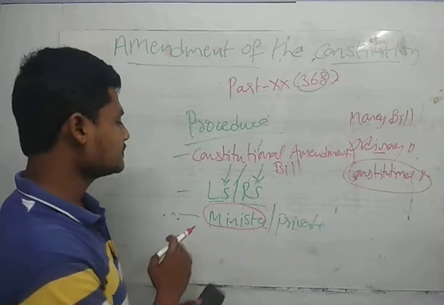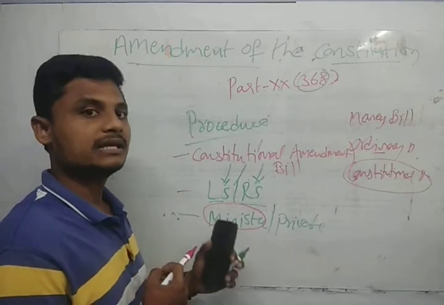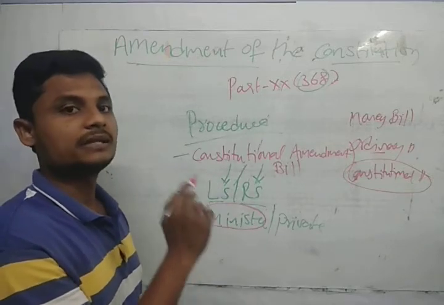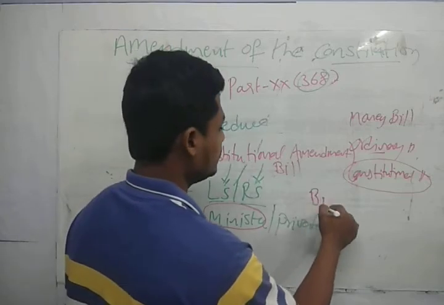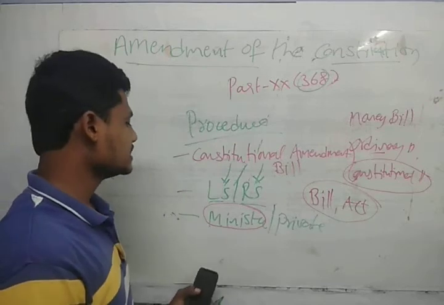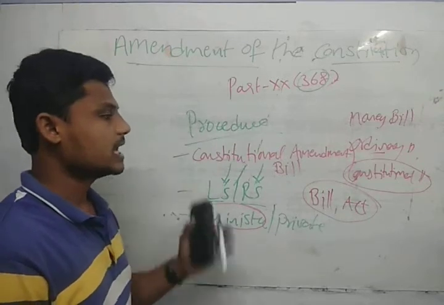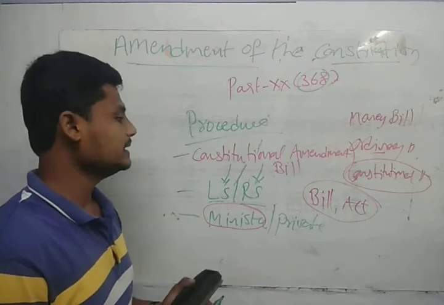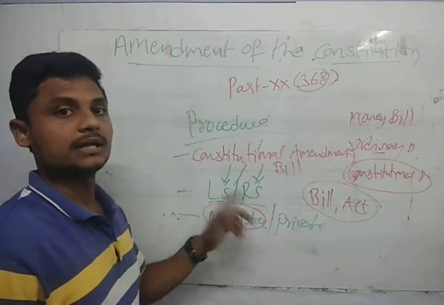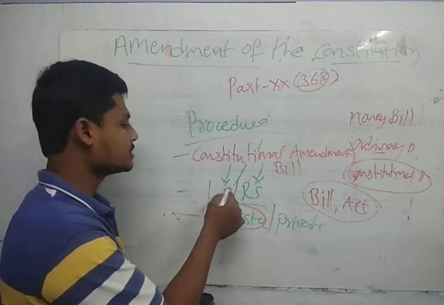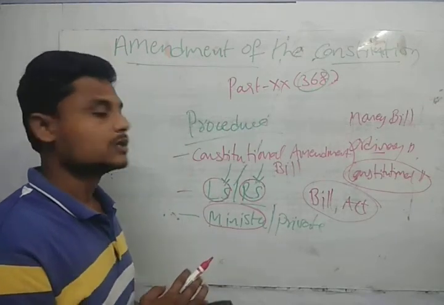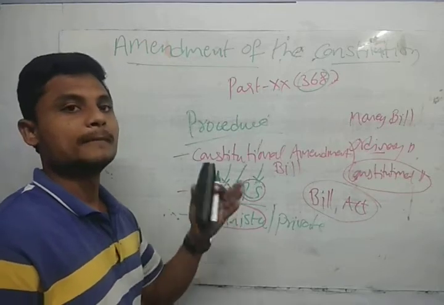After the passing in both houses, it will be sent for the president's assent. Then the president gives his assent, then the bill becomes an act. Okay guys, so this is the process that takes place in the constitutional amendment bill. First of all, it will be introduced by any minister or the private member in the Lok Sabha or the Rajya Sabha. If it was introduced in the Lok Sabha, after passing by the Lok Sabha, it again should be passed in the Rajya Sabha, and vice versa. After passing the bill, it finally goes to the president's assent.